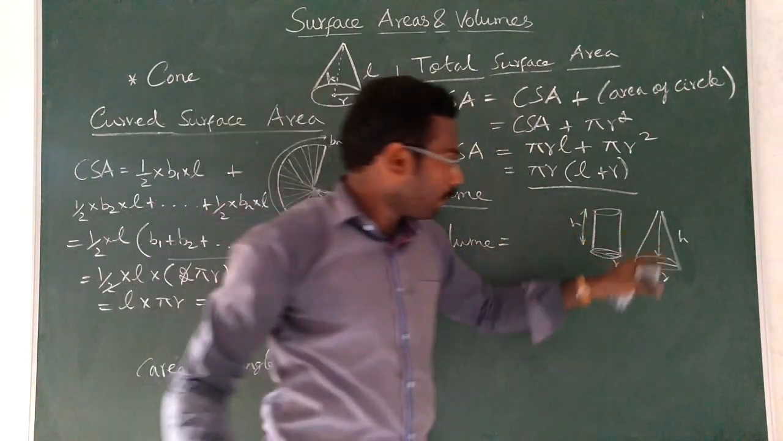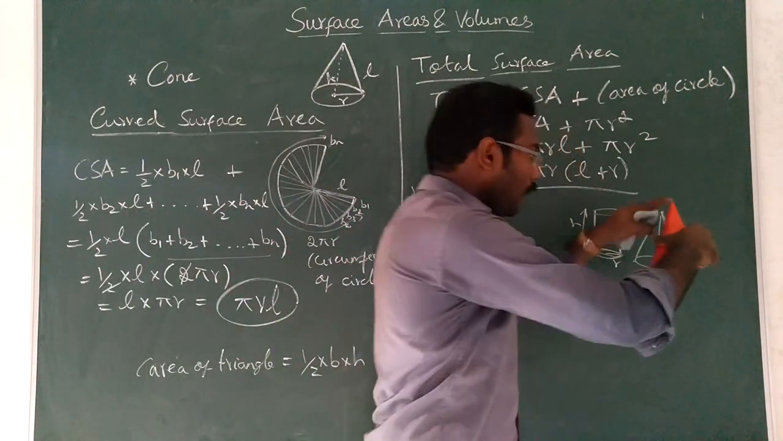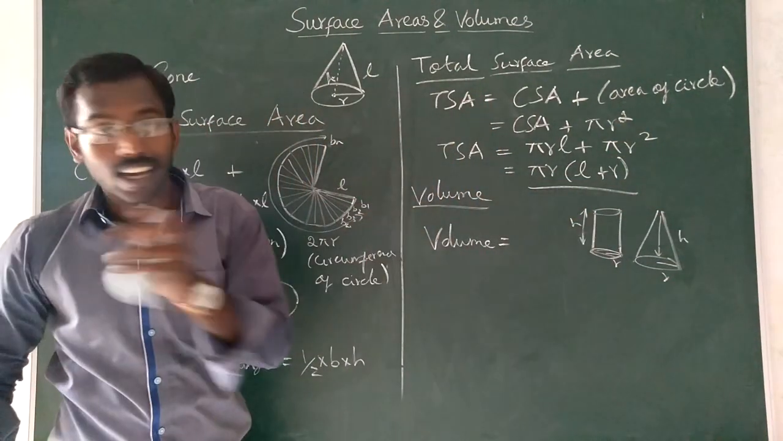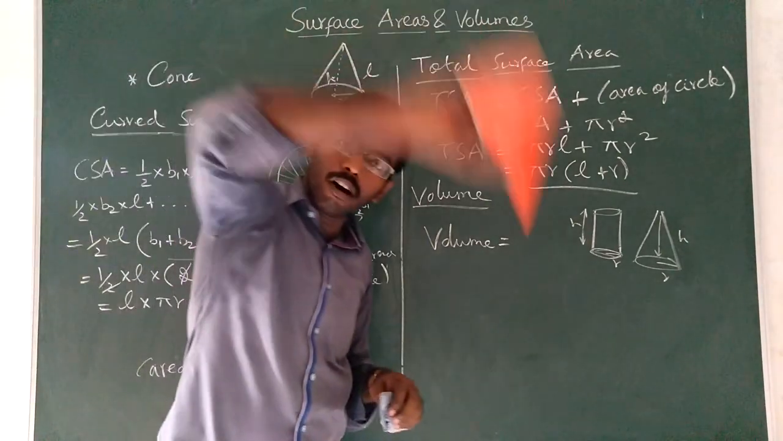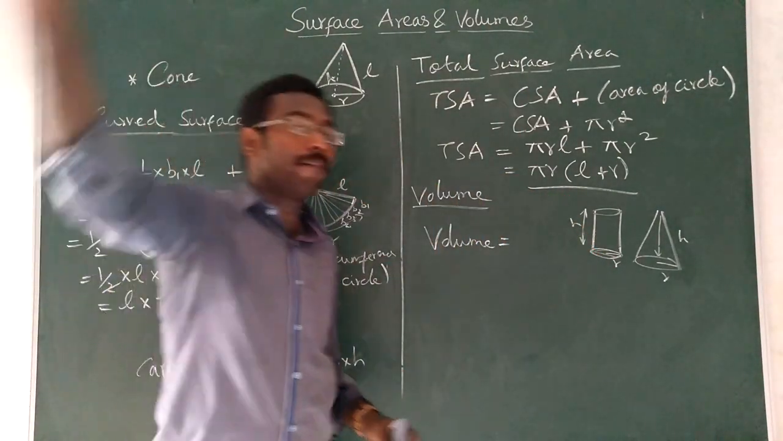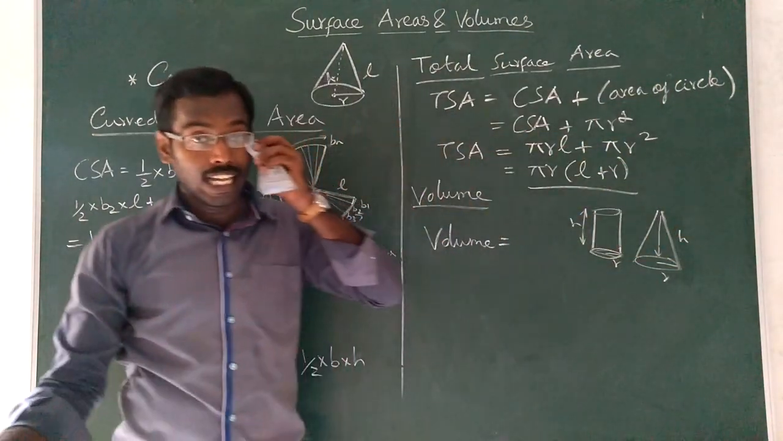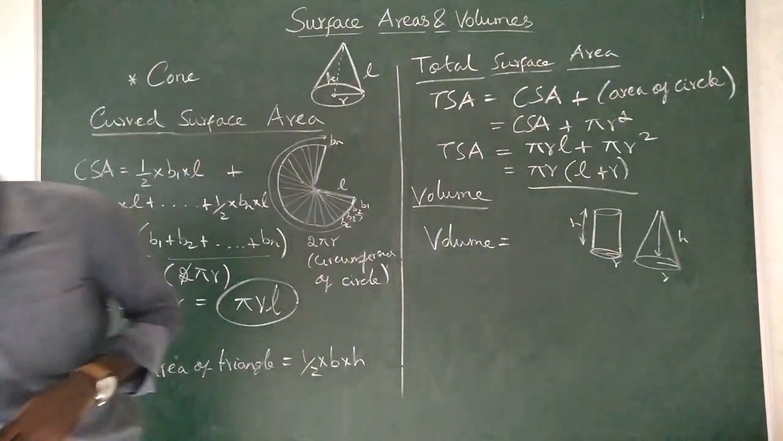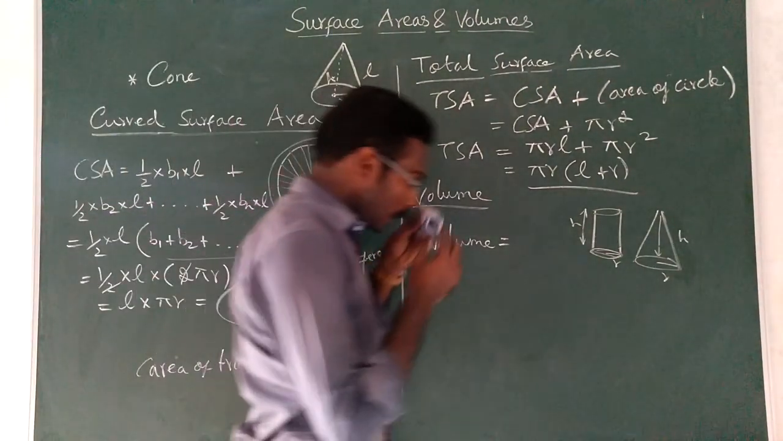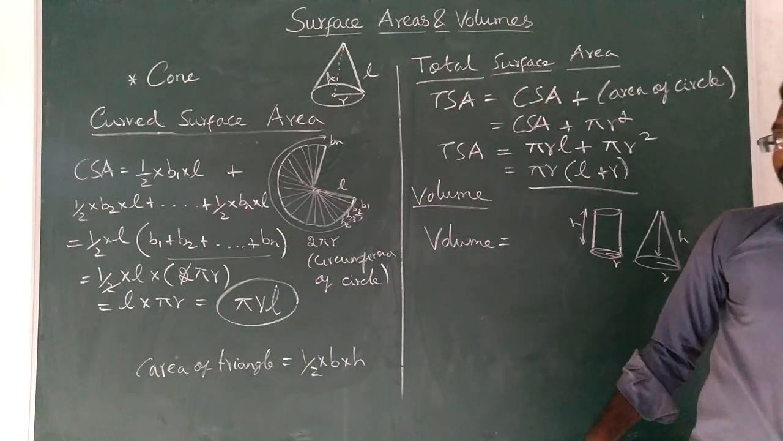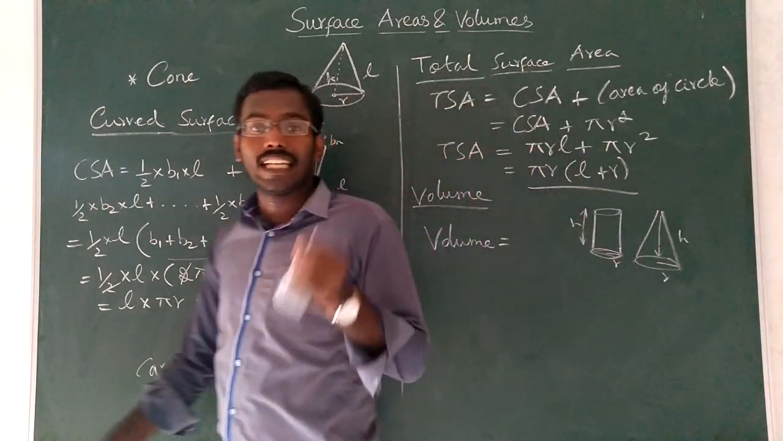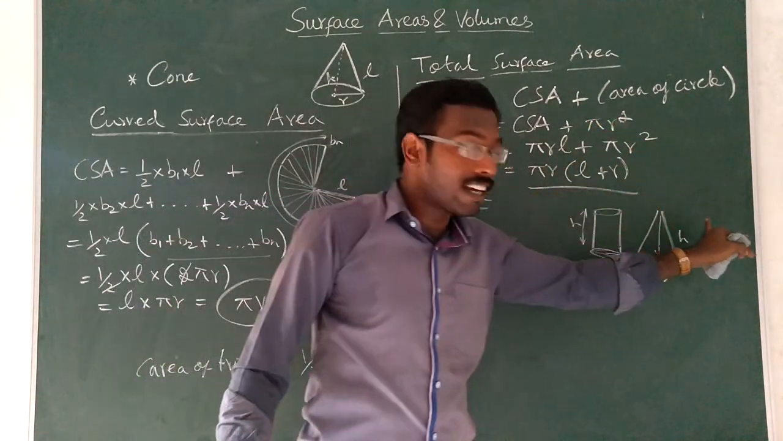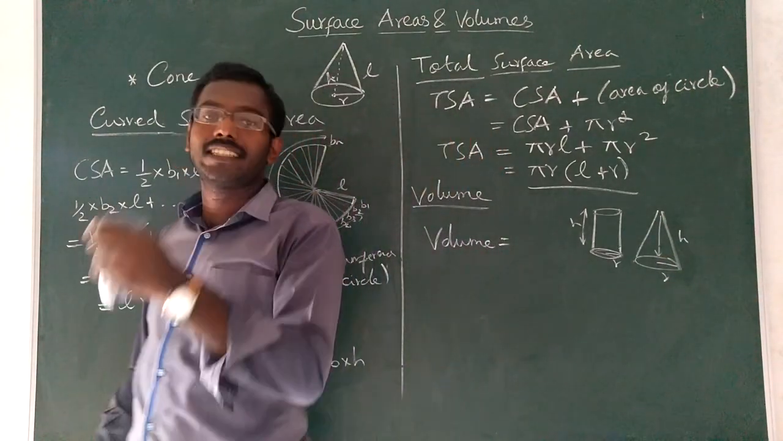When you fill the conical flask with water and pour it into the cylindrical flask, the cylinder will not get filled. One time you pour, it will not get filled. Second time you pour, still it will not get filled. And when you pour the third time, it will get filled. Understood? What do you understand from this? It means the capacity of the cylindrical flask is 3 times greater than that of the conical flask, if the radius and height are the same.